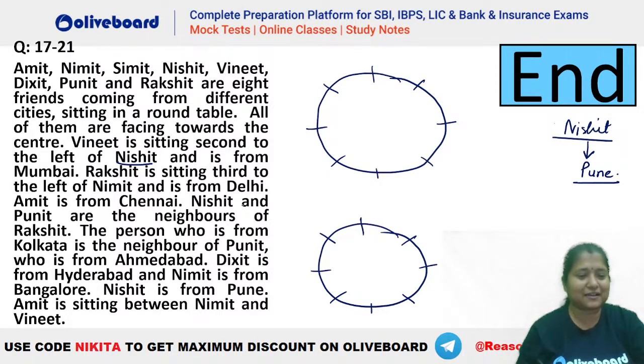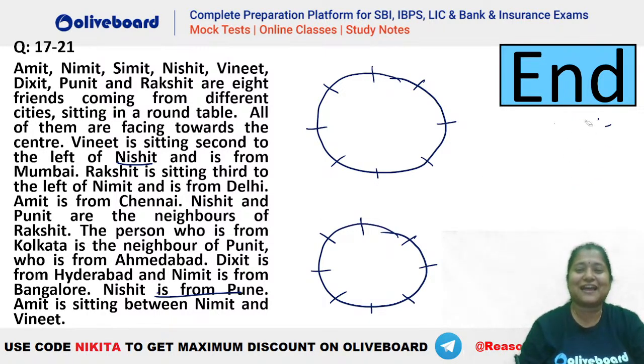अच्छा, निशित भी दे रखा है. Nishit is from Pune. I guess everything is given only. Okay, Nishit also is given. I will not ask a question now in this one. Given. Okay, I guess everybody has made the right arrangement then, right? Because everything is given, that means it's an easy question. Everyone must have got the right arrangement here.